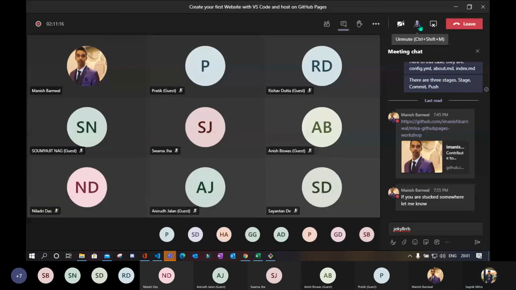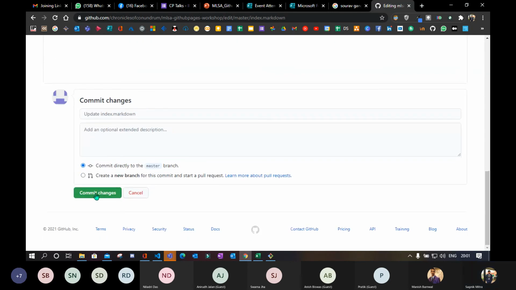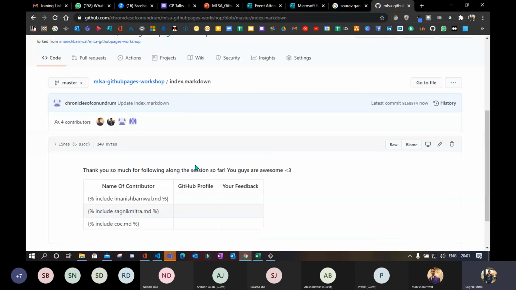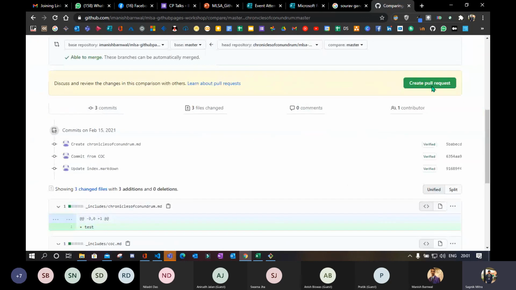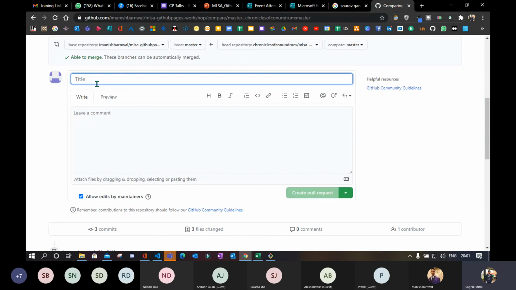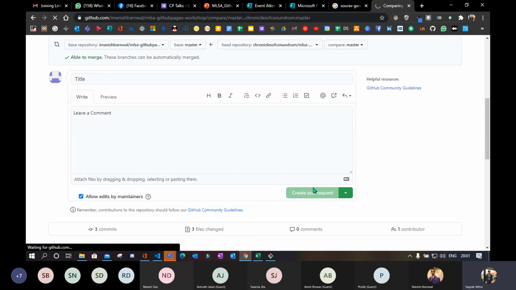Just 1 second, guys. Include Chronicles of, I guess coc.md was the file name. Yeah, so I can commit the changes and the changes will be simply committed. And after doing this, there are 3 commits ahead of Manish Banwal master. In the pull request portion, you can create the pull request and just simply add a title and leave a comment and create a pull request, and the PR will be merged.